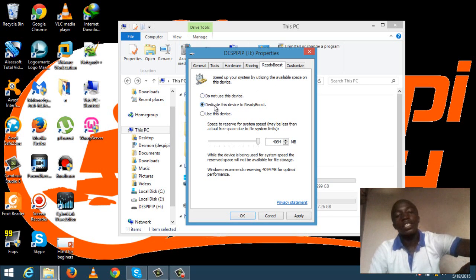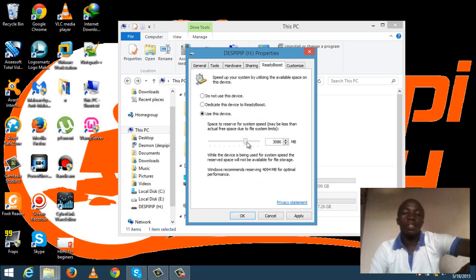The second option here says dedicate this device to ReadyBoost, and taking this option means you want to give the whole, that's every bit of the storage capacity to ReadyBoost. The third option says use this device. Taking the third option, you can adjust from here the amount of your storage capacity you want to dedicate to ReadyBoost.